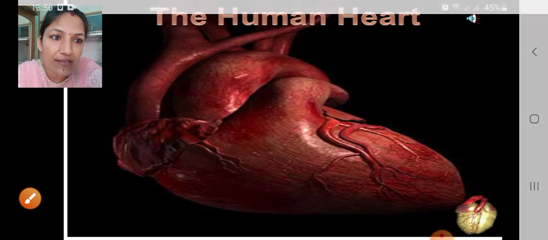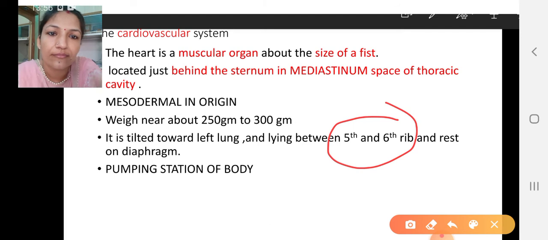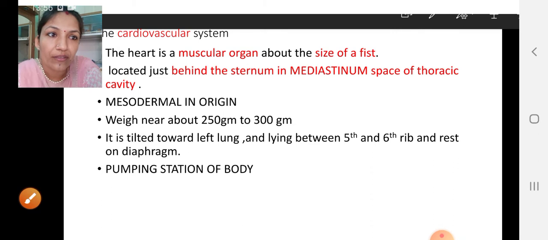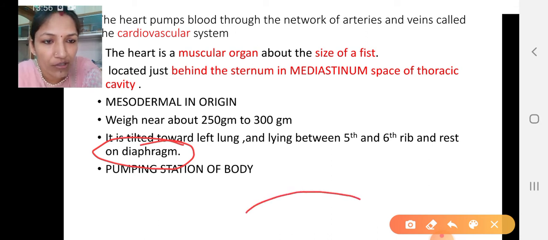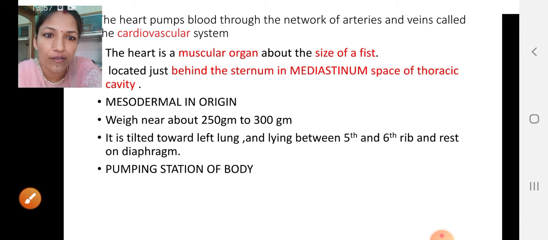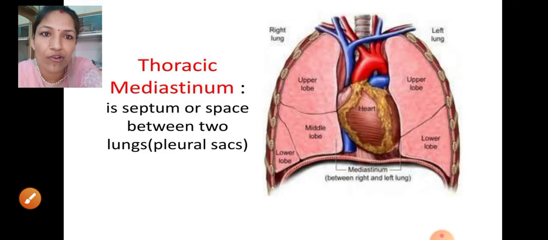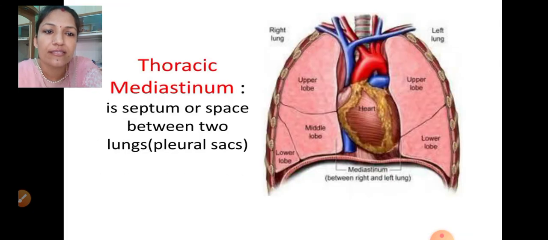The heart is present in between the fifth and sixth rib over there. Fine. And it rests on the diaphragm. It is like this. This is the diaphragm, and over here the heart is going to rest. Fine. And this we have already discussed. It is the pumping station. This name was given by William Harvey to the heart.